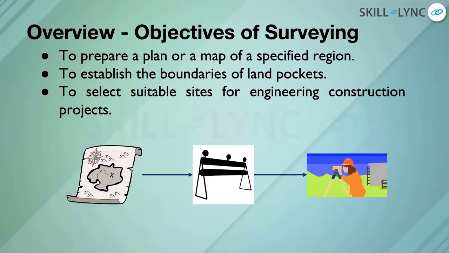Then the next one is selecting suitable sites for engineering construction projects. Let's say I have a road project along a hill station. So I want to build a road from the foothills of the hill station to the topmost point. Then people would simply think that, okay, the easiest way is to go around the hill, right? But sometimes you may have to look at other factors like weather,